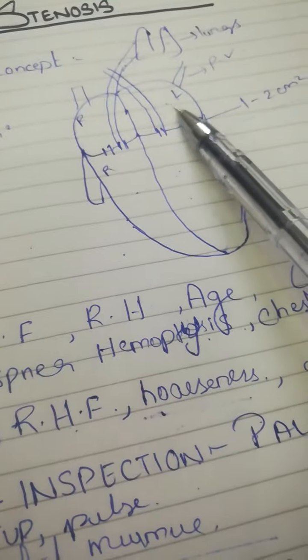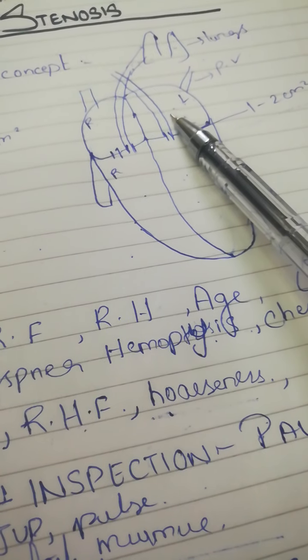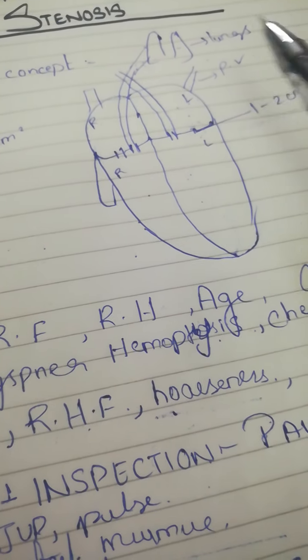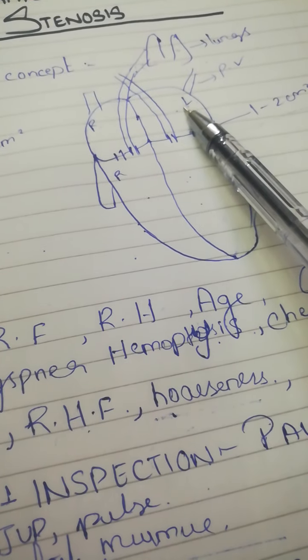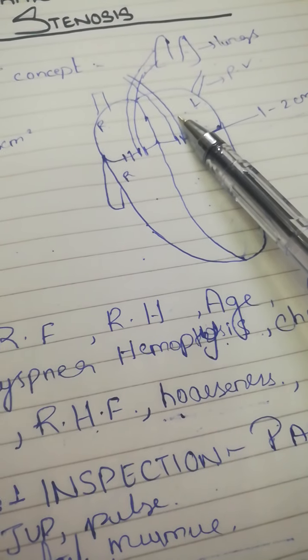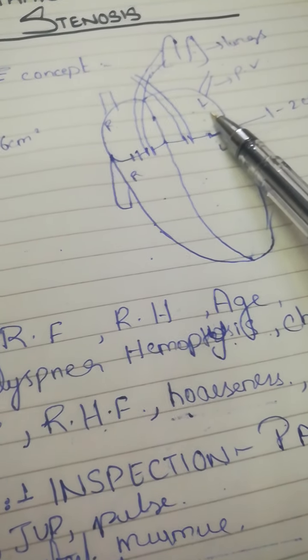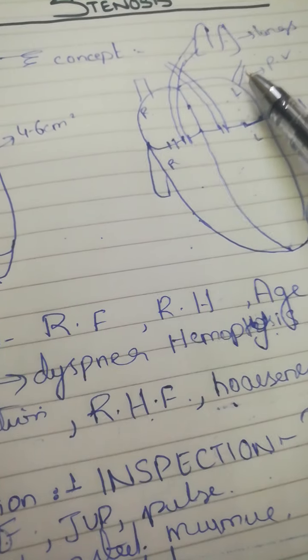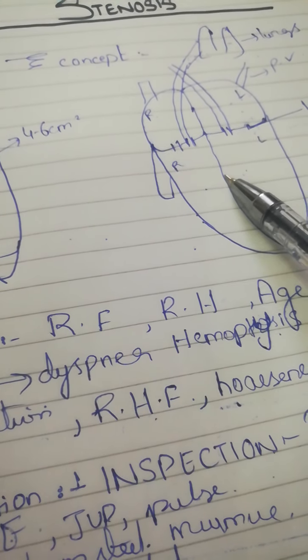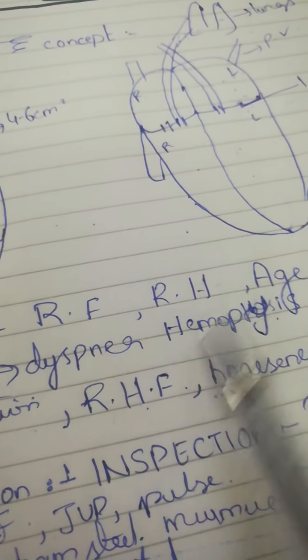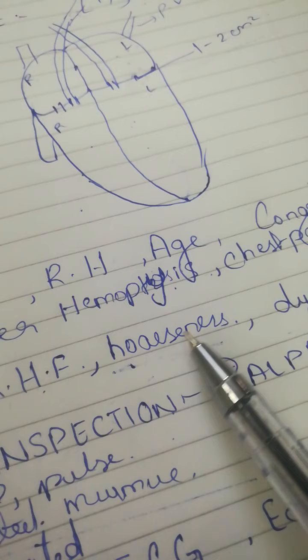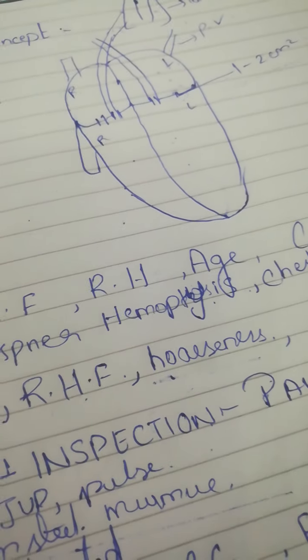Palpitation. As the pressure in the left atrium increases, the patient can develop atrial fibrillation. What is atrial fibrillation? It is an arrhythmia which develops when the left atrium beats abnormally, because it has increased blood and increased pressure, so it will beat irregularly. So the patient will develop palpitation. Embolization. There is an increased chance of first developing pulmonary embolization and then later on systemic embolization. It is also due to increased pressure. Right heart failure. I have already told you why right heart failure develops. Hoarseness is due to compression of the left recurrent laryngeal nerve.